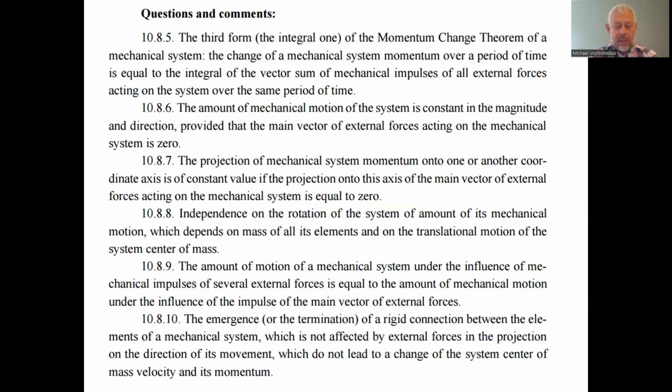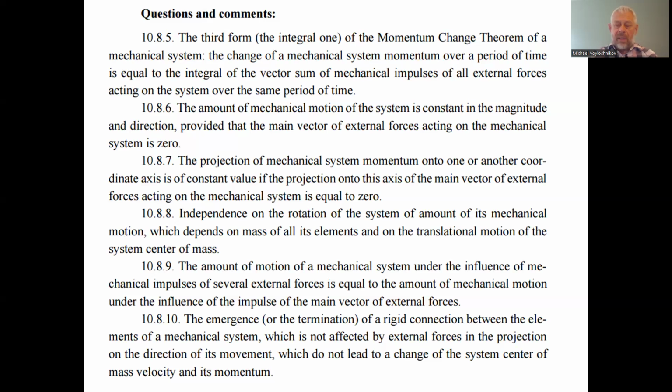10.8.10, the emergence, the termination or rigid connection between the elements of the mechanical system, which is not affected by the external forces in the projectional direction of the movement, do not lead to change of the system center of mass velocity and its momentum. That is because the rigid connections usually correspond with the forces which act between the discrete elements of the mechanical system.